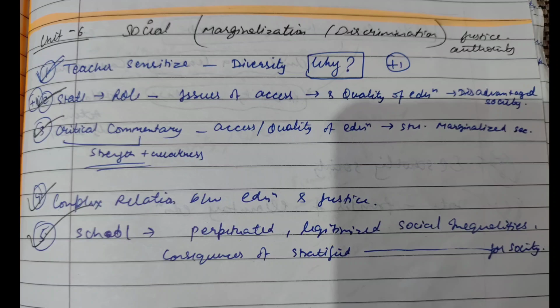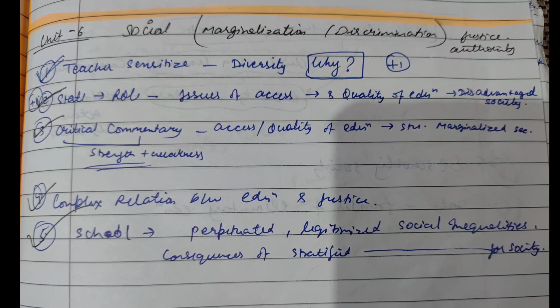Now next is commenting critically on the access and quality of education. Basically this unit covers the issues in the access of education as well as quality education to those in disadvantaged society. Next is the relationship between education and justice. And fifth one is school as perpetuating and legitimizing social inequalities and consequences of a stratified society.